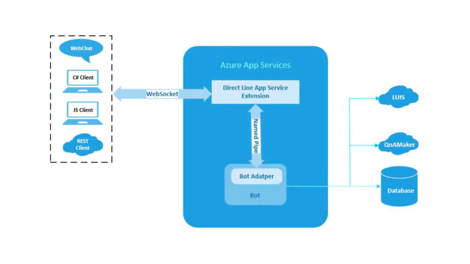Over in Azure Bot Service, the general availability of the Direct Line App Service extension has been announced. This enables even greater control over how data is stored and transmitted when using Direct Line or Web Chat. Often customers in industries like banking, medical and legal might want to deploy their bots into virtual networks, and the Direct Line App Service extension allows their users to connect directly to their clients rather than passing through shared cloud infrastructure.